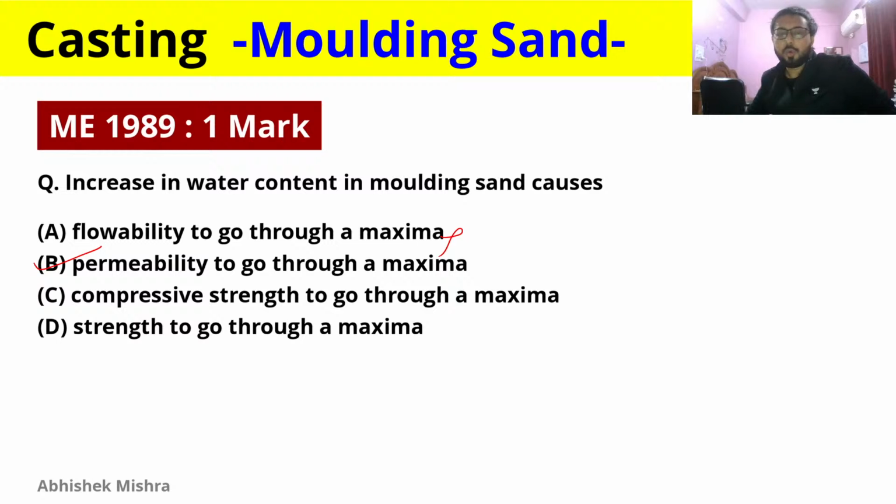Compressive strength to go through a maxima? No, we have not studied anything like that. Strength to go through a maxima? No, strength will also not go to a maxima. And the correct answer will be that permeability will increase, go to a maximum, then decrease. So permeability will go through a maxima is the correct one. And permeability and strength are obviously related oppositely. So you can say the strength will go through a minima, because if strength is increasing, permeability will decrease.